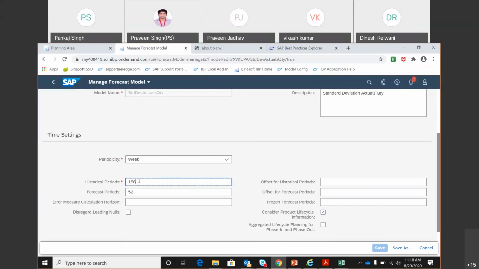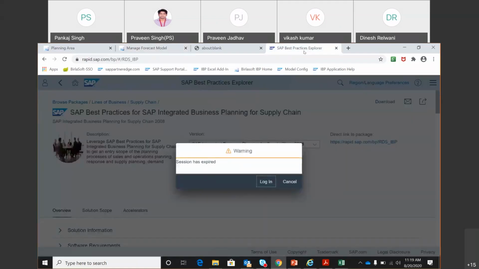That is the meaning of this. 52 weeks of forecast period means when the forecasting runs, we will get the forecast numbers for 52 weeks. Okay, so this is the meaning of this. While there are other fields also here, I'm not going into details.